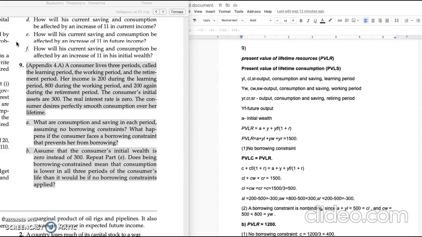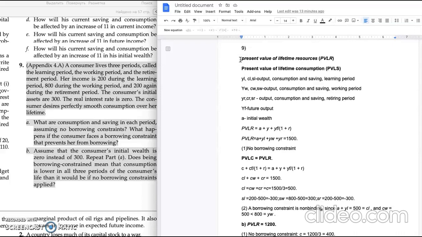Okay, first of all, we will look at the present value of lifetime resources. This is the value of income that the consumer expects to receive in current and future periods, plus initial wealth.